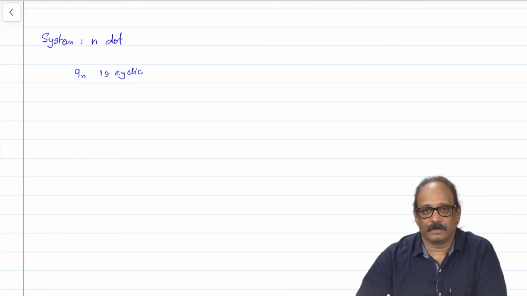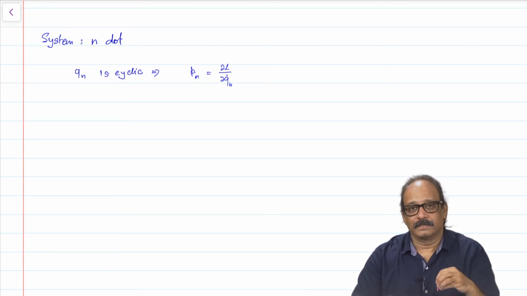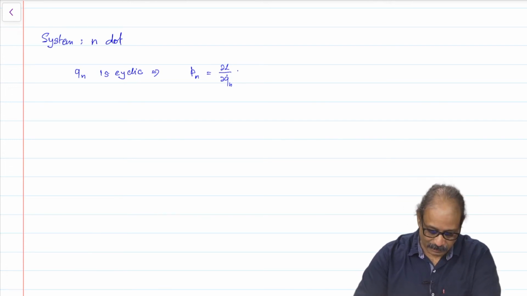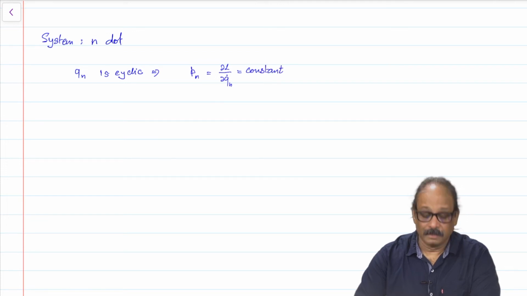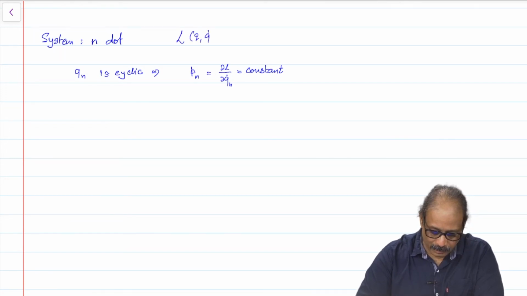If it is a cyclic coordinate, we know that the corresponding conjugate momentum, that is p n given by del L by del q n dot, is conserved. So, I will write this as constant. But does that help us? It does not. In the Lagrangian you have q, q dot and t.